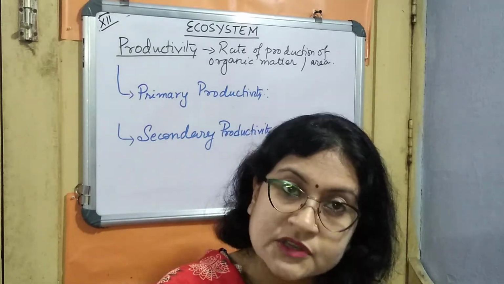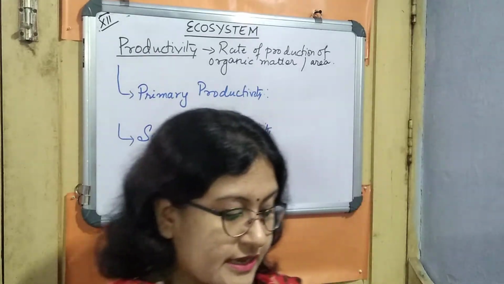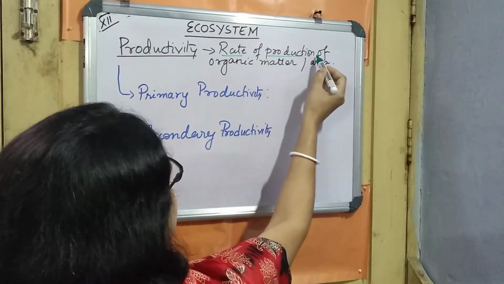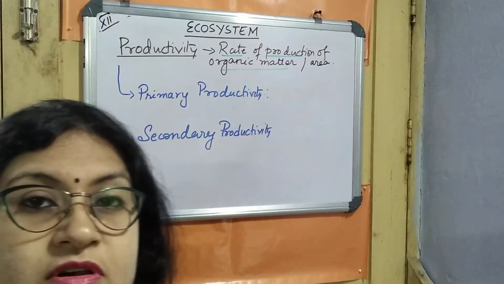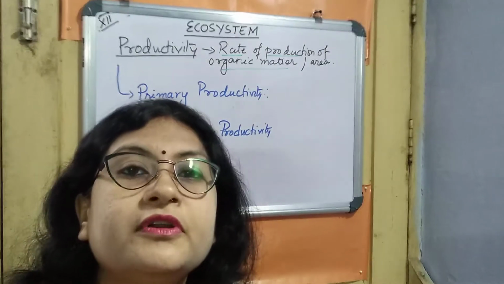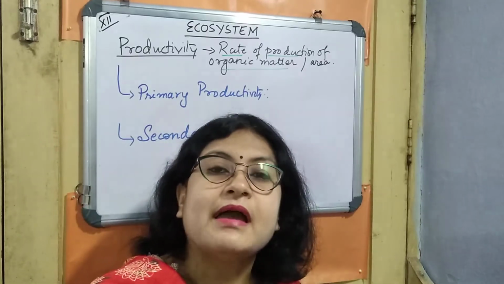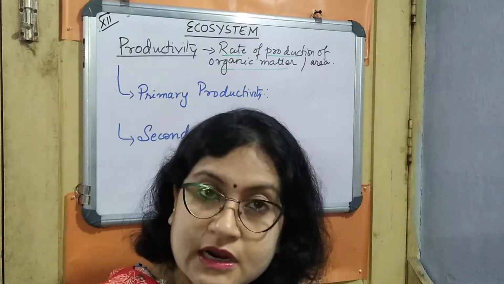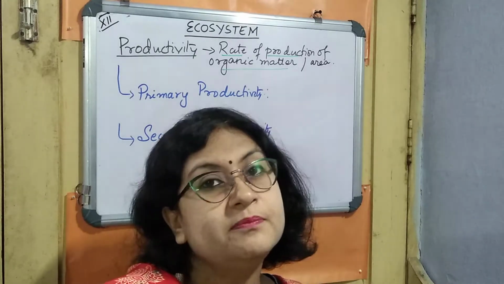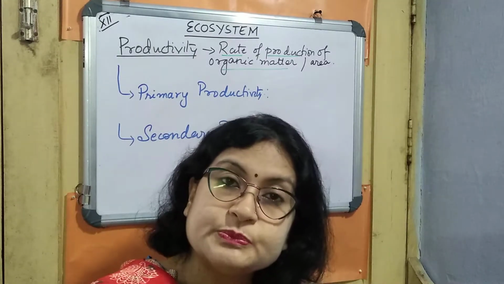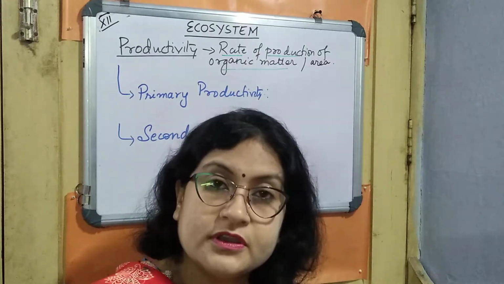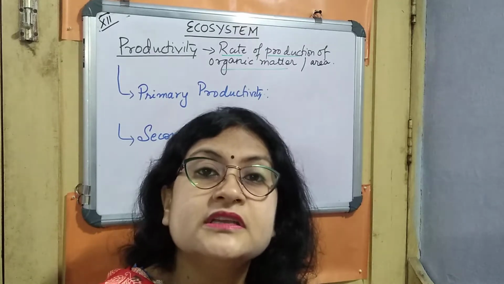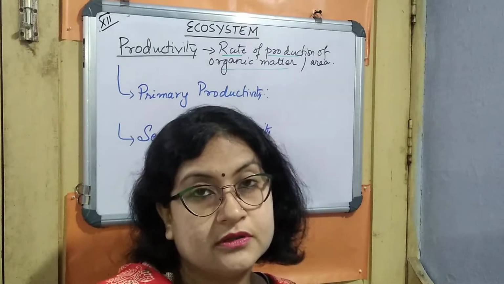So let me first define what productivity means. It is the rate of the production of organic matter. Now when we talk about organic matter, we need to be very careful. What is the organic matter getting produced? Here the organic matter is the starch or the food which is produced by the plants. And of course, the most important participants in this production are the green plants or the autotrophs.